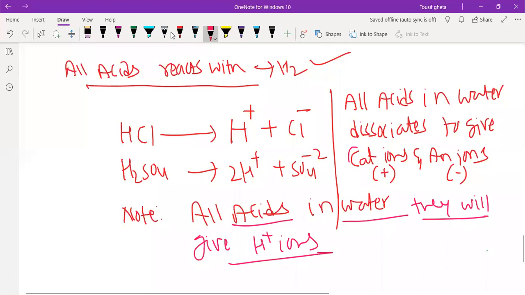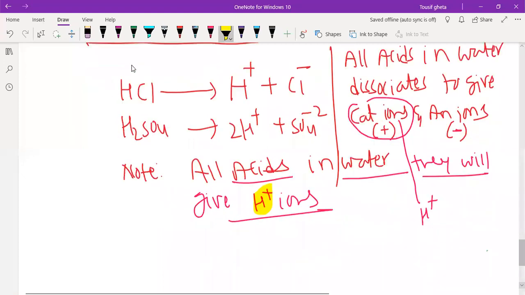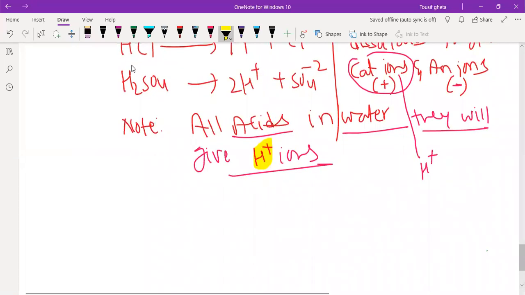The negative ion can be anything, but the cation is always H plus ion. This is one of the biggest and most important properties of acids: all acids dissociate in water to give H plus ions.